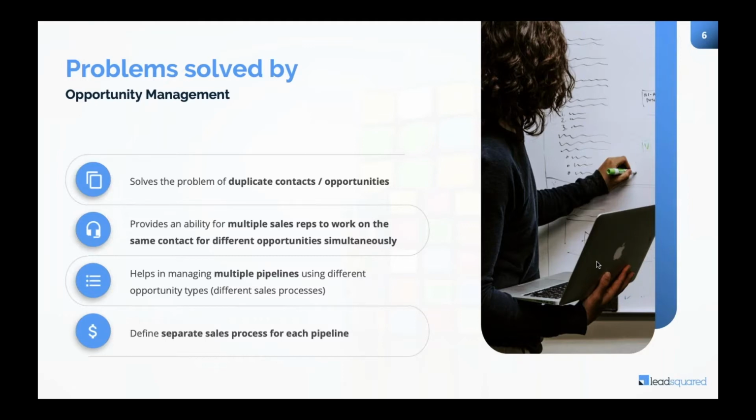But when it comes to opportunity, now think about it. There has to be a check as in what opportunity type it is. So there will be automations which are specific only to Ola insurance. There will be automations which are very, very specific to car insurance. Like the workflow itself will be different. And that's what opportunity management brings in. It gives you segregation between your automations that will only run for one type of opportunity, and it will never mix. So your motor insurance will never get mixed with your term insurance. So your sales processes are clearly defined.